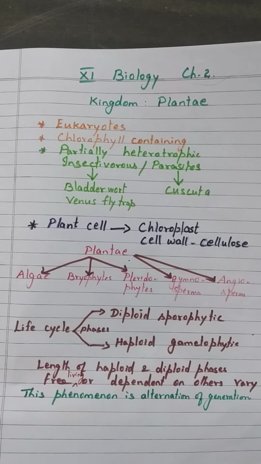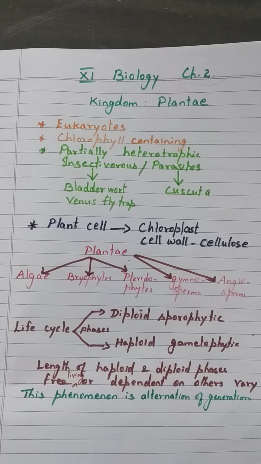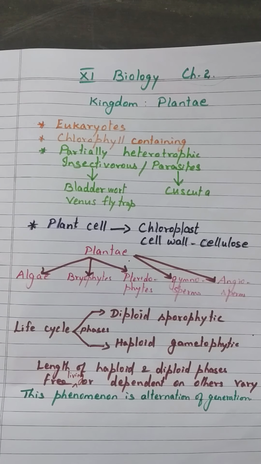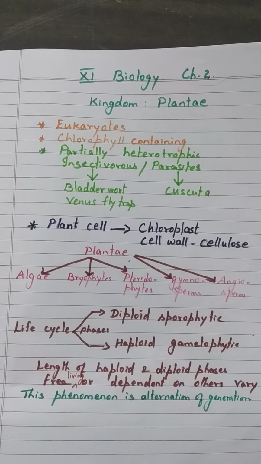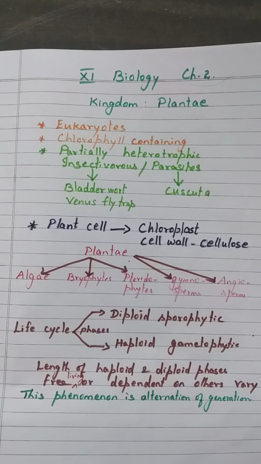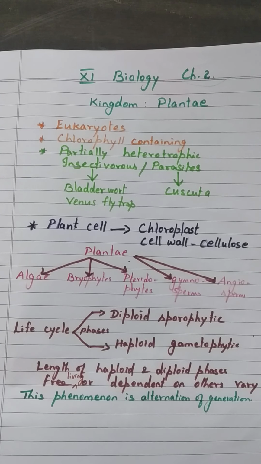Good morning, students. Today we are going to study about the kingdoms Plantae, Animalia, and Virus, Viroids, and Lichens. In the five kingdom classification by Whittaker, we have already studied about Monera, Protista, and Fungi kingdoms. Today we will study about these two, Plantae and Animalia kingdoms, and also about virus and viroids. First of all, let us start with kingdom Plantae.